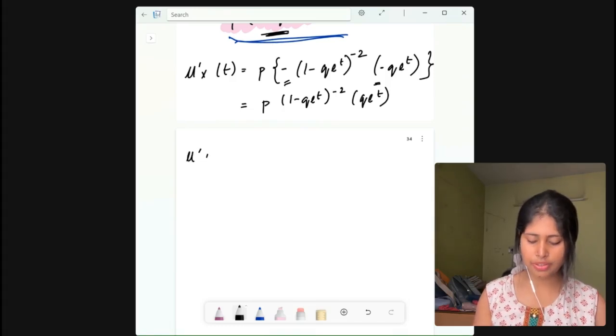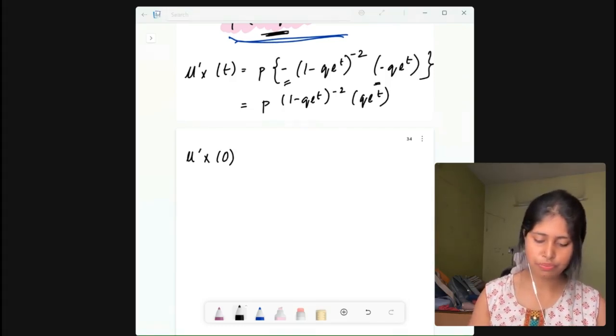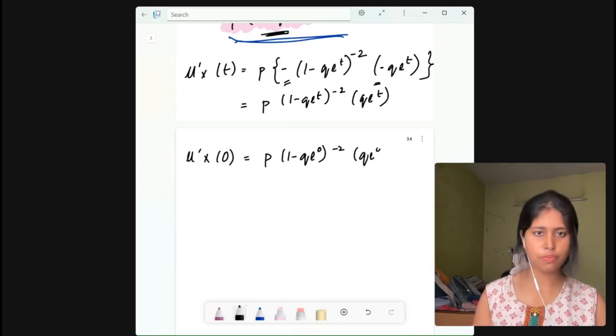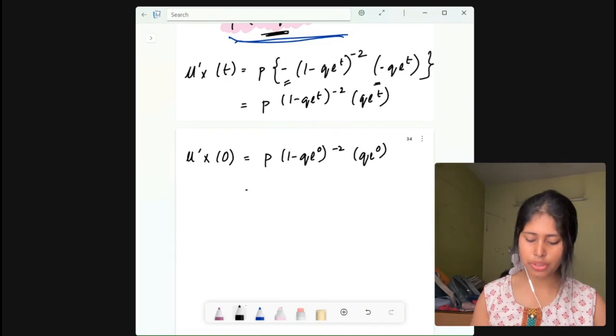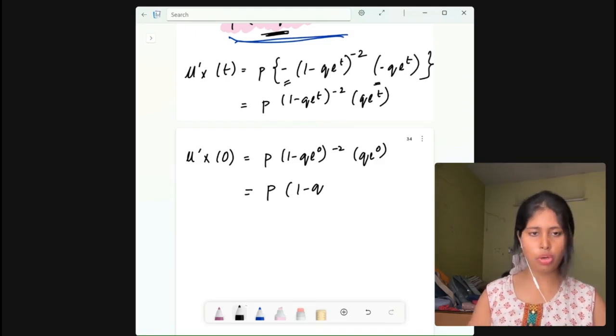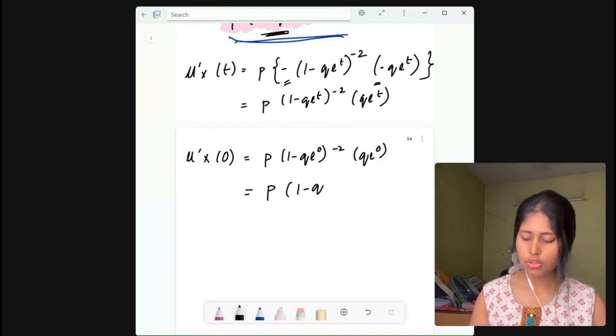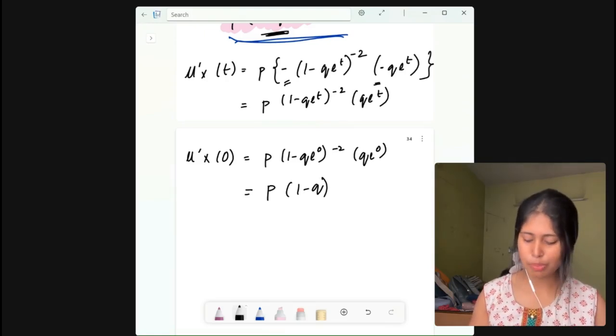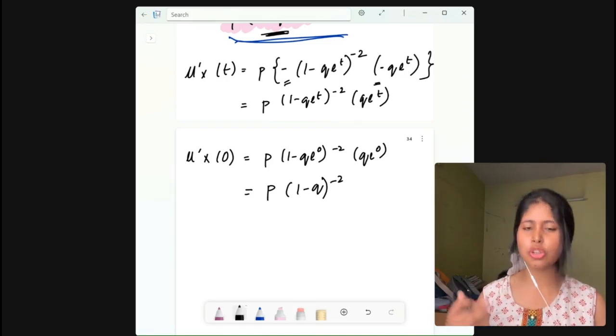Mu dash x at t equals 0, we get p into 1 minus q into e to the power 0, to the power minus 2, and q into e to the power 0. Now let us see what we get. P into 1 minus q, because e to the power 0 is 1, so 1 minus q to the power minus 2, and here also e to the power 0 is 1, so it will be only q.